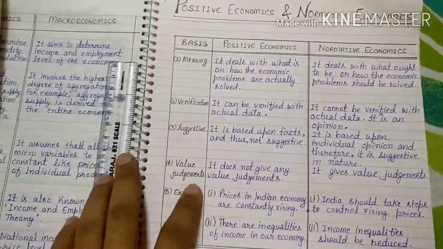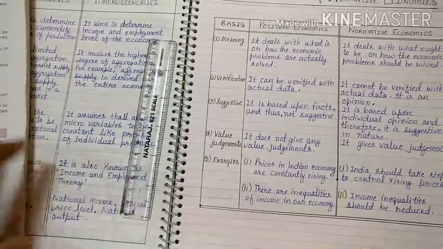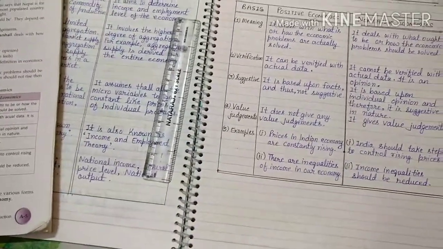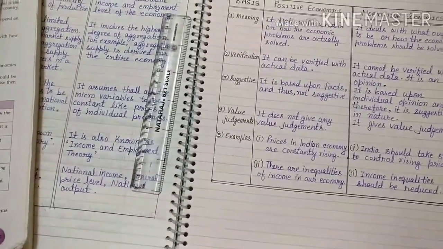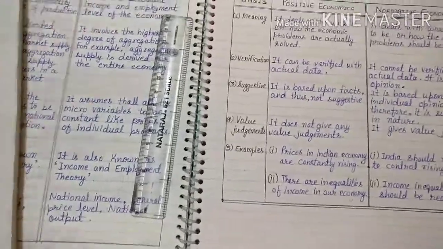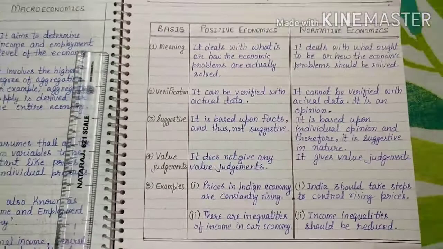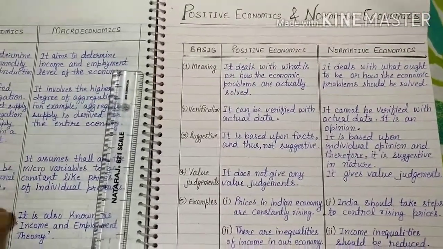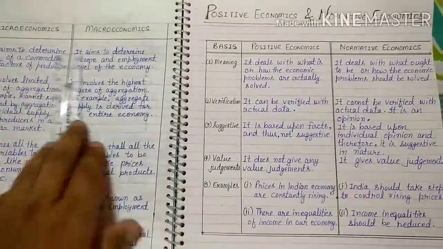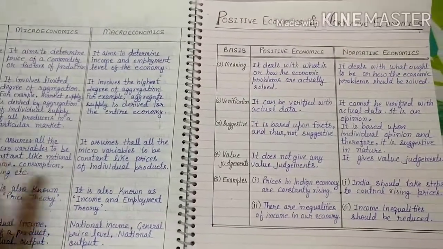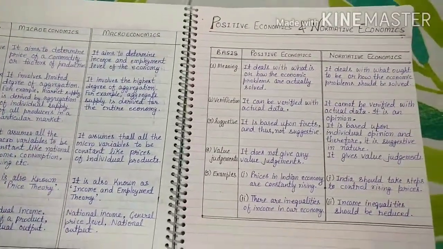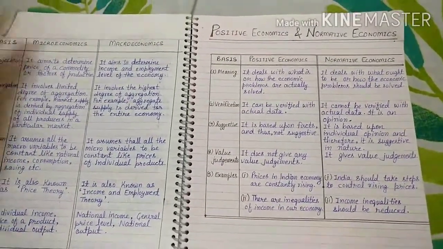This is it for chapter 1. One more topic was there in your syllabus earlier, that is the production possibility curve, which is now deleted by the CBSE. So here we have completed our first chapter in 2 videos. In the next videos we will try to start the second chapter.